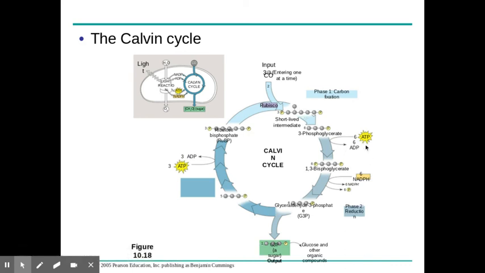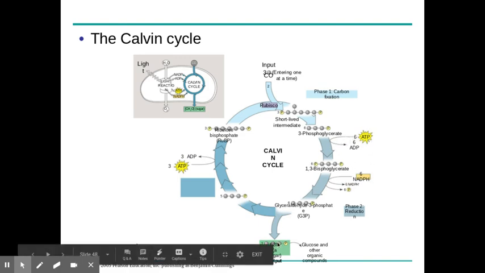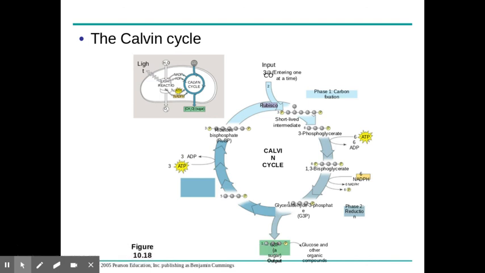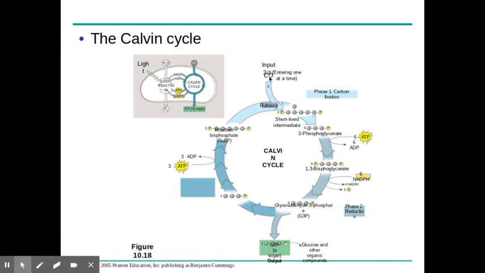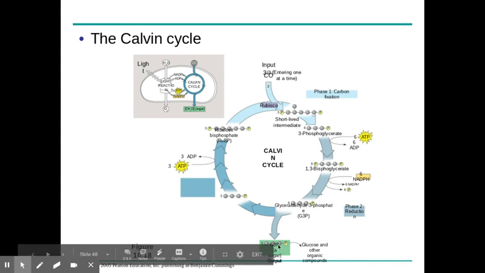And in reduction, we're going to use ATP and NADPH to make a G3P. Now, you might say, well, Mr. Tepes, didn't we create glucose? And you'd be correct. 2 G3Ps would create a glucose. Okay, so you might understand why. You can see there's 3 CO2s that go in, 3 carbons there, right? So this would be a 3-carbon sugar that we create. So it would take 2 cycles of the Calvin cycle to create a glucose. 2 G3Ps would create a glucose. All right. So that's what happens in phase 2, reduction.